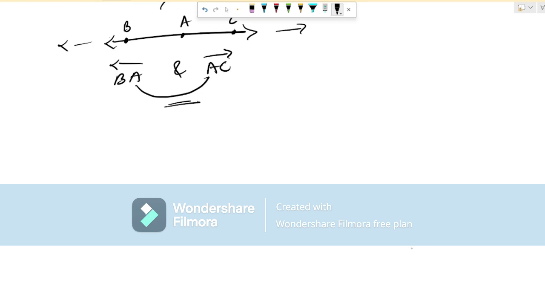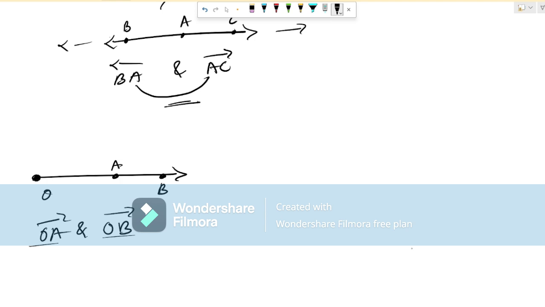Now, if two common points are there, then they are not opposite. Remember this. Suppose this is over here, one common point. The line is extended like this. And one point is over here, that is A, and this is O. And this point is B. Now it has two common points, OA and OB. So this is not an opposite ray, since they are facing the same direction actually, that's why they are not opposite rays.